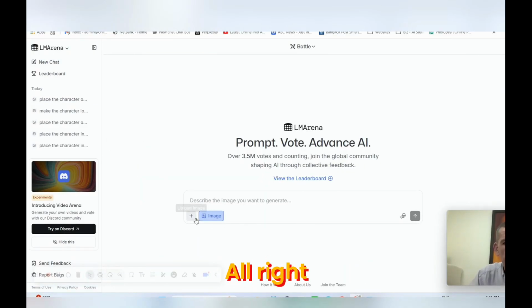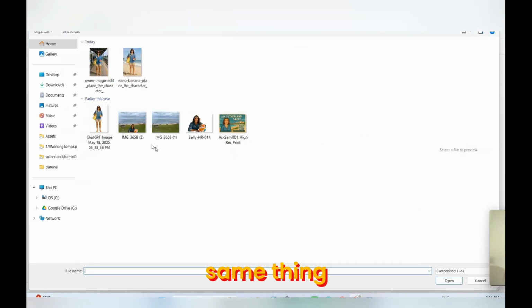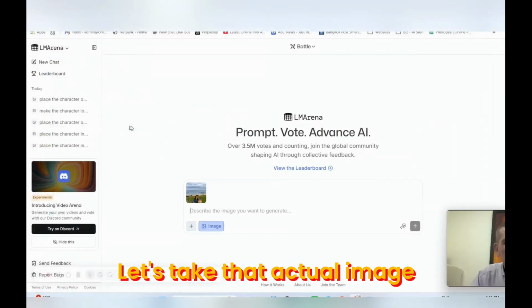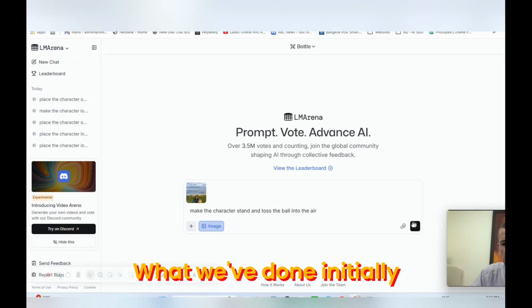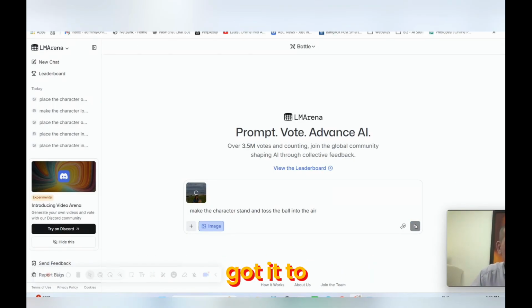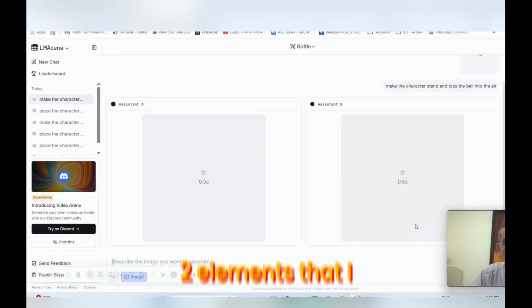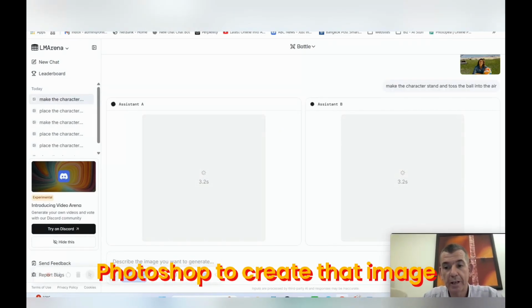That's probably easier. All right, this time I'll ensure we do the same thing. Let's take that actual image. So that was the master image. I'm going to say, make the character stand and toss the ball into the air. So you can see my logic here. What we've done initially is we've taken that image and we've just got it to fix it. Then we've taken the two elements that I would normally use in Photoshop to create that image.